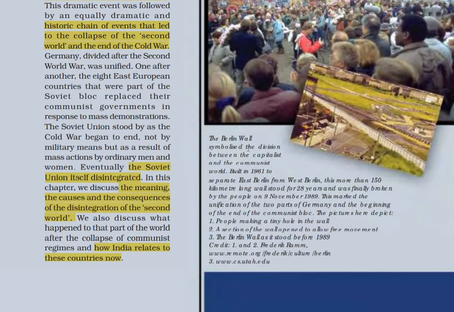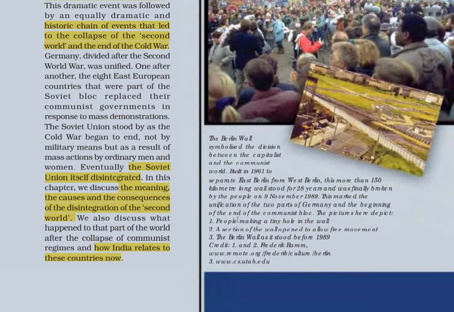The Berlin Wall symbolized the division between the capitalist and the communist world, built in 1961 to separate East Berlin from West Berlin. This more than 150-kilometer long wall stood for 28 years and was finally broken by the people on 9th November 1989. This marked the unification of Germany and the beginning of the end of the communist bloc.